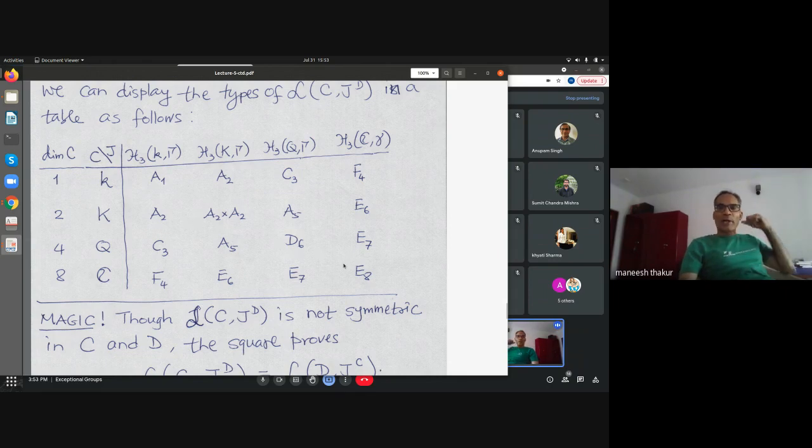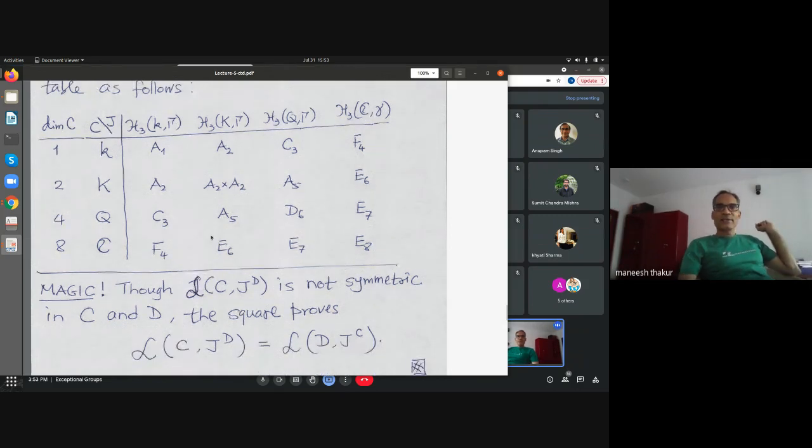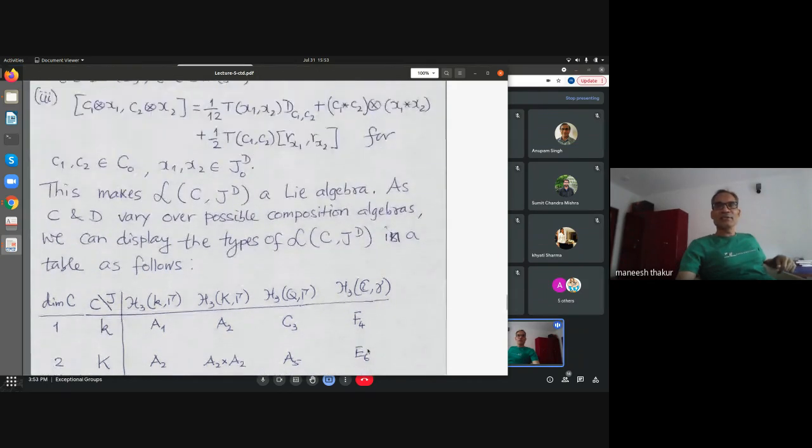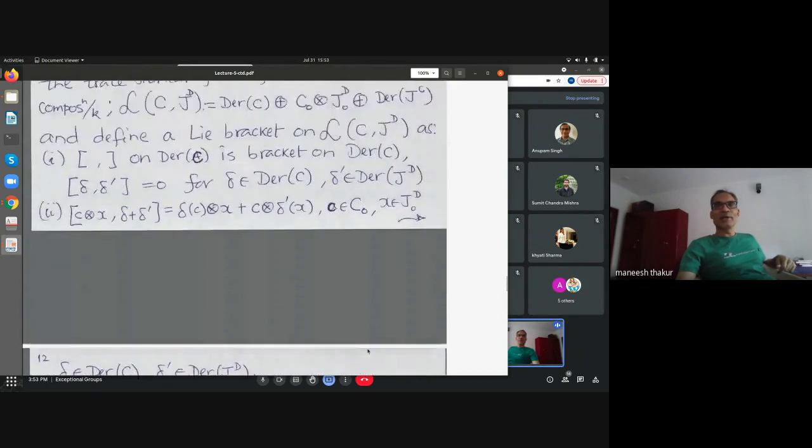So the magic part here is the following. You will notice that this is a symmetric table. So that means what? L of C, JD is actually equal to L of D, JC. Whereas when you write that down as the construction, it is not clear that it is symmetric.